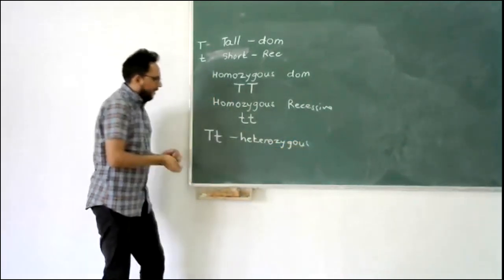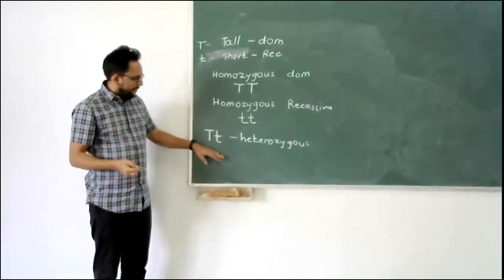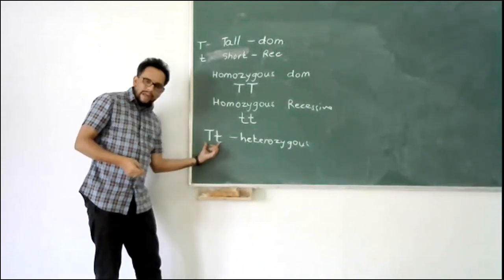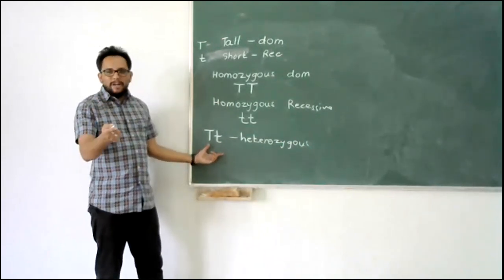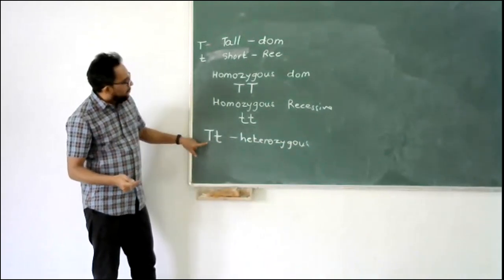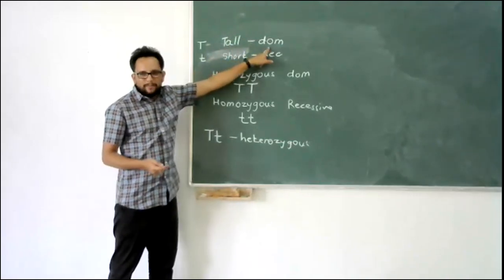Now, in this case, the phenomenon of dominance comes into the picture. That means, in this particular case, whichever of these two alleles is the dominant allele will get expressed. Now, we know capital T, that is the tall phenotype, is the dominant one. Correct?